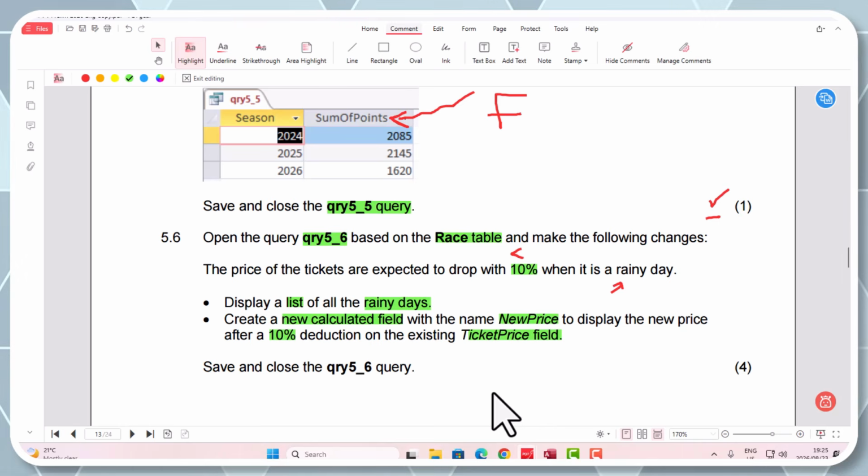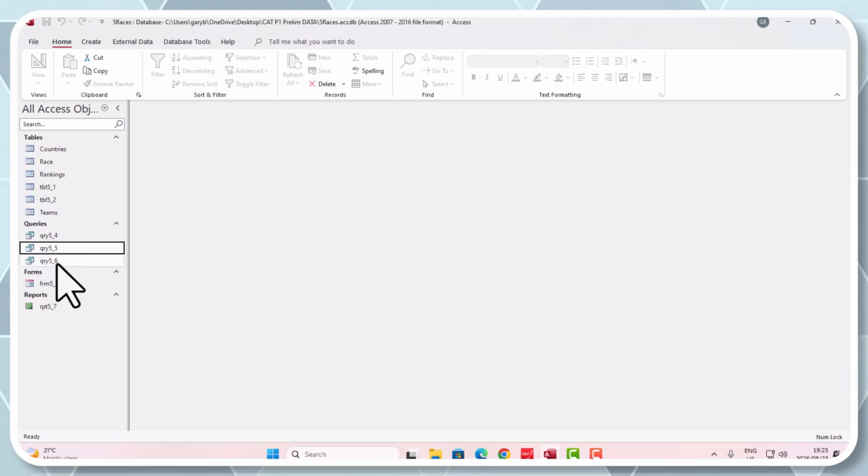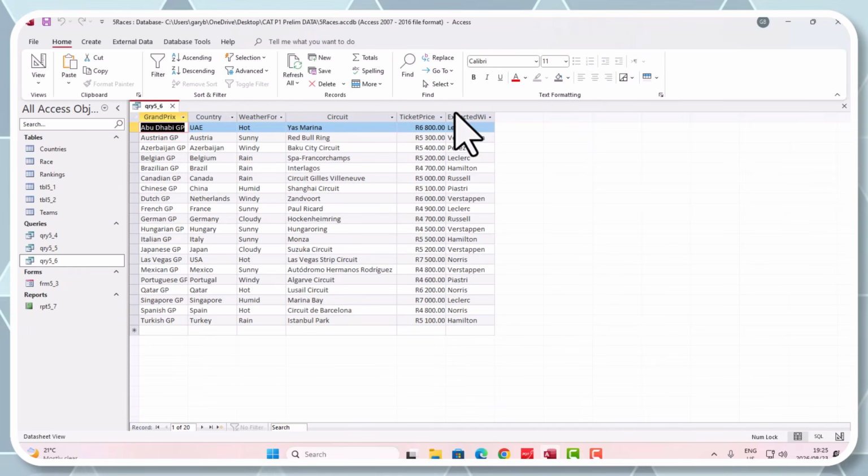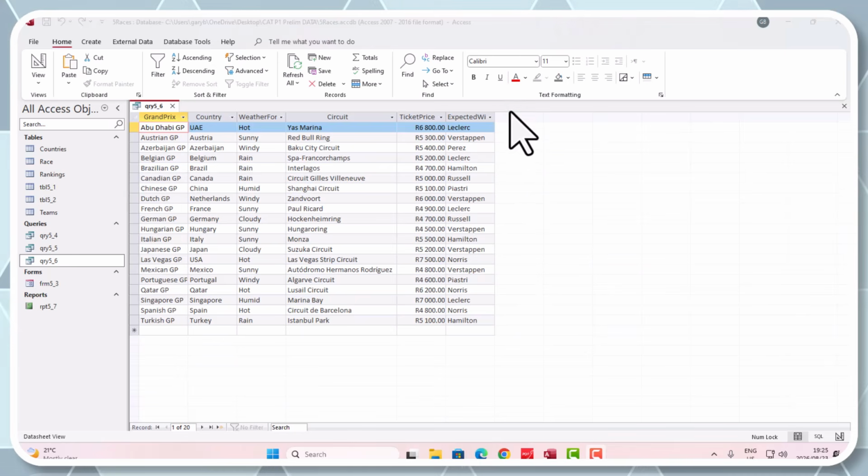Okay, right. Now, before I go anywhere, when we create a new calculated field, guys, I want you to remember this, right? That there's no heading in that table for new price. All right, so if you don't mind, let me go and show you again. Query 5_6. Let's look at it. Right, do you see a heading here which says new price? No. So we got to create a new field here, guys. Okay, so that is important that you understand that part, grade 12s.